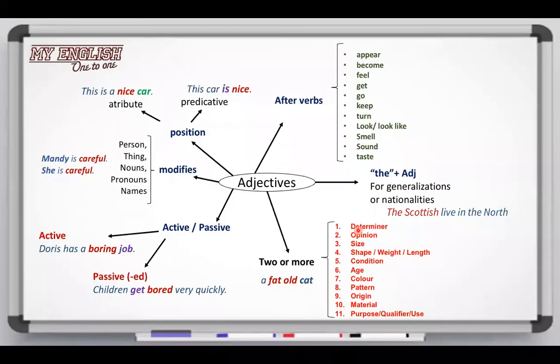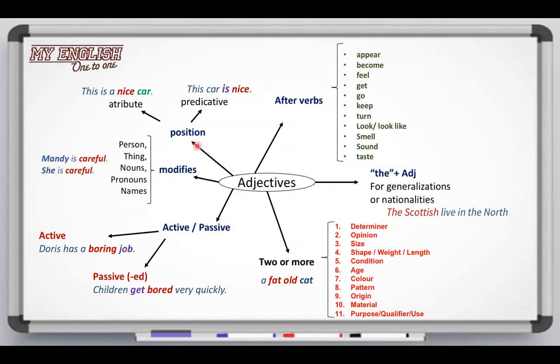Let's continue. Well, finally, here we have a brainstorm that you should copy to study, okay, with all the things we just studied about the adjectives. So let's start here, okay? Adjectives modify a person, a thing, nouns, pronouns, or names. For example, this one here, Mandy is careful or she's careful, okay?